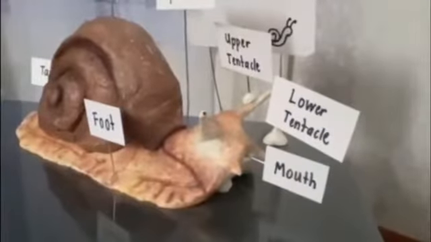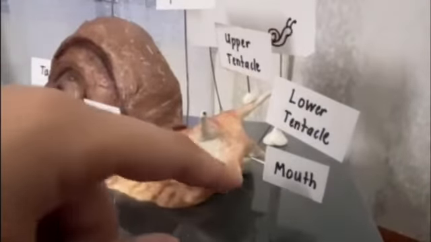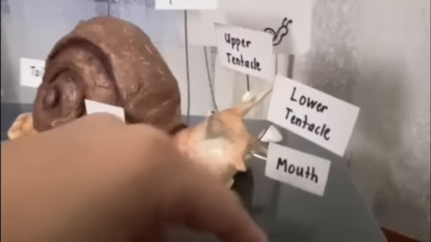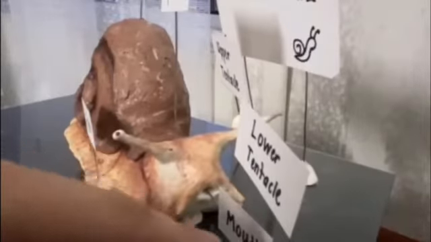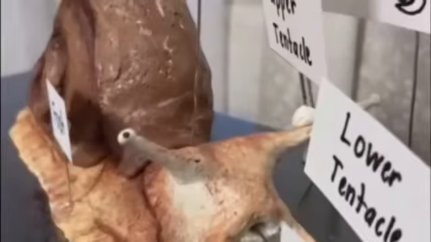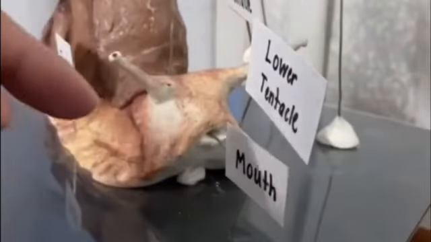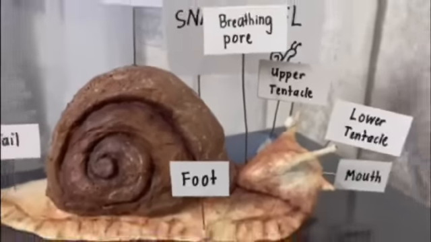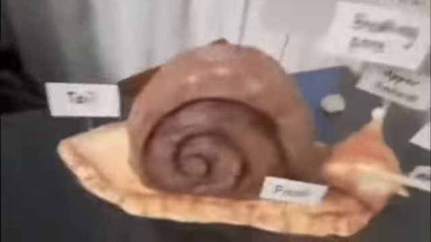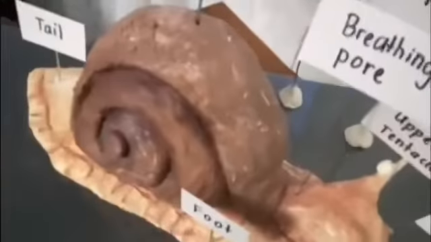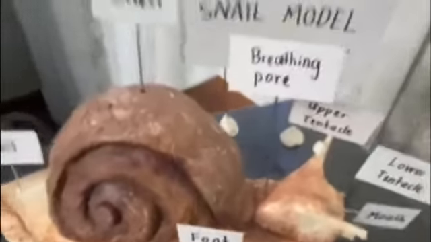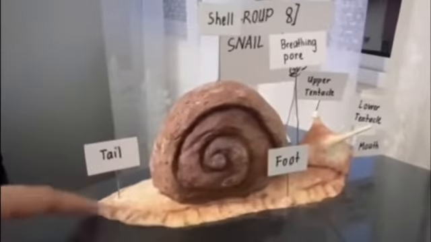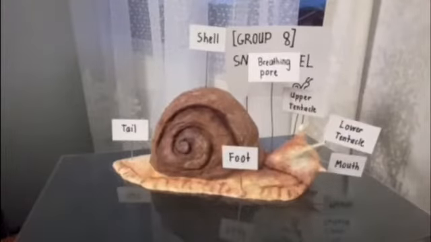And at the bottom of its head is the mouth, right here, just below the lower tentacle. So, this is the mouth. Let me zoom in real quick. Inside the mouth, there are several rows of teeth to help them scrape food. Next, we will look at the breathing pore. As you can see, the breathing pore is just a tiny hole which is used for respiration. This long thing at the end is the snail's tail. So that's about it. I've covered all the parts on the snail model.